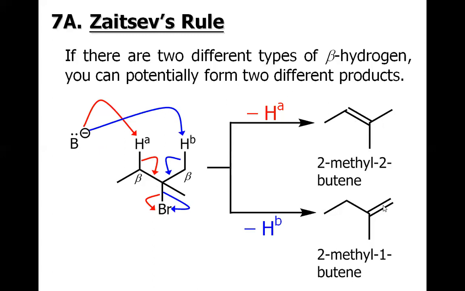So when we have two types of beta hydrogens, we may have two types of alkenes. Which alkene is more stable? You already know, because the top alkene is tri-substituted, but the bottom alkene is di-substituted. So the top alkene is more substituted, so it is more stable.